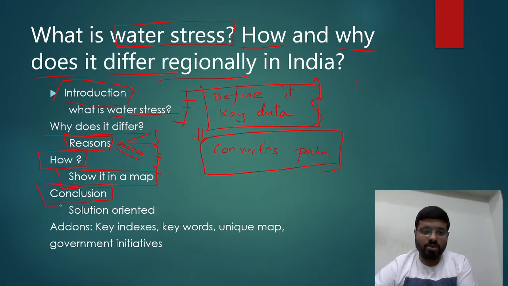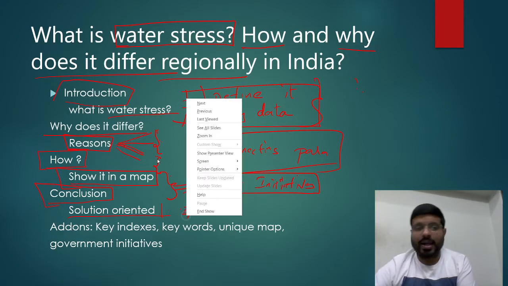As part of the conclusion, your conclusion should be solution oriented and futuristic, where you are trying to address the problem of water stress. In between, though government initiatives were not asked, you can give around 1-2 lines about the government initiatives to reduce water stress in the country, what steps they have taken. You can also write about that and then give a solution oriented conclusion.